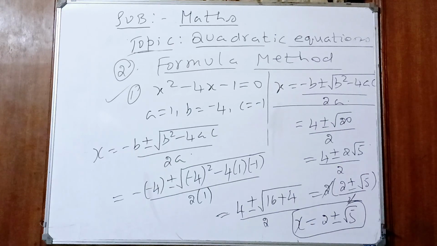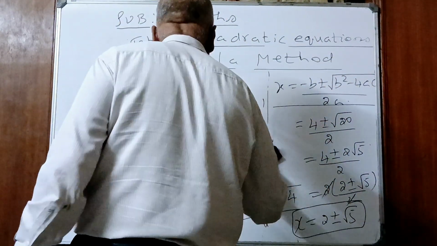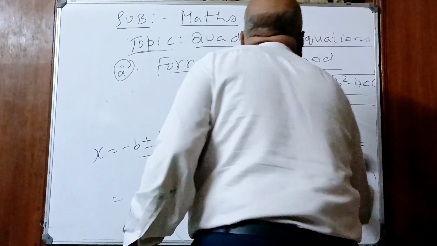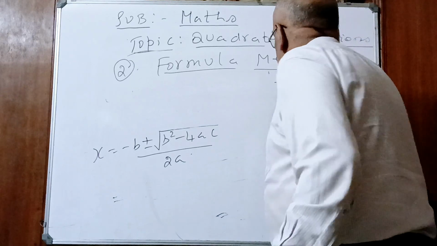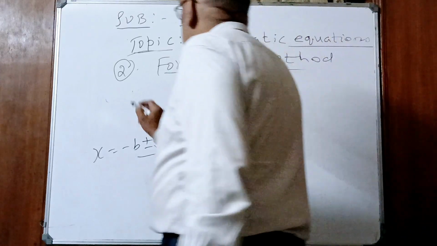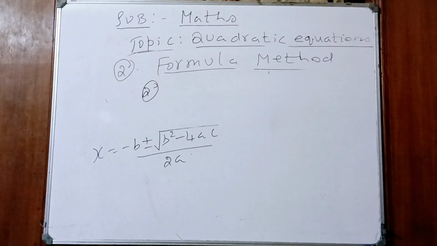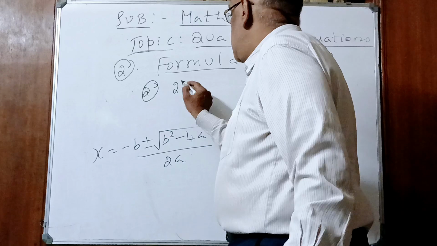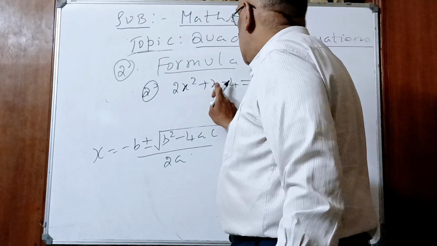What is that? 2x square plus x minus 4. Second equation. We'll erase all these things, not required. I've written the formula, I'll keep it as it is. What is the second question? 2x square plus x minus 4 is equal to 0.